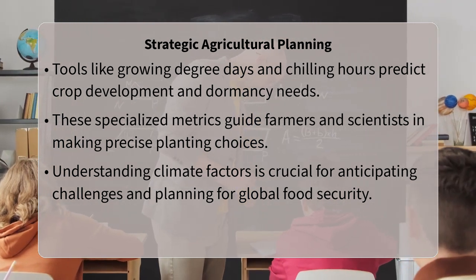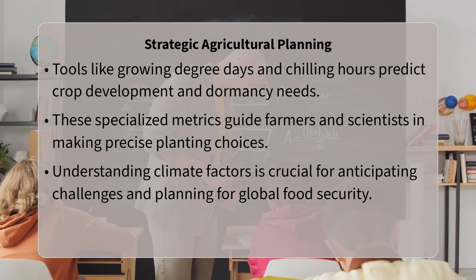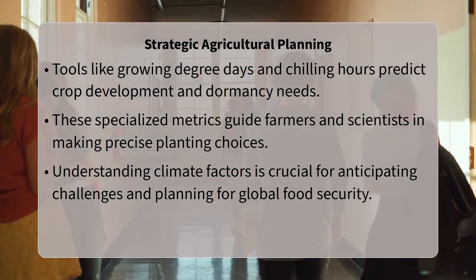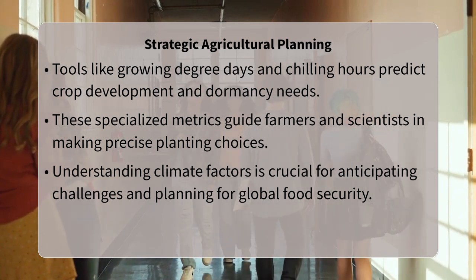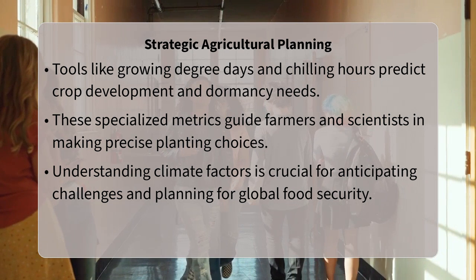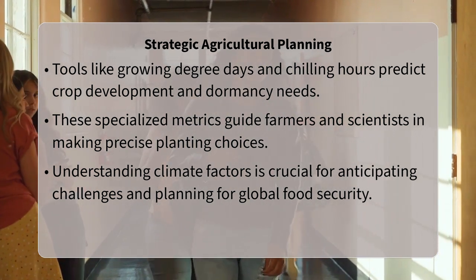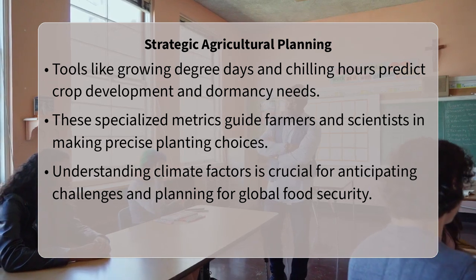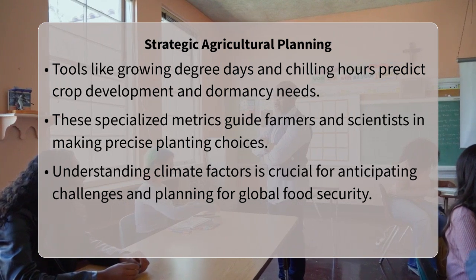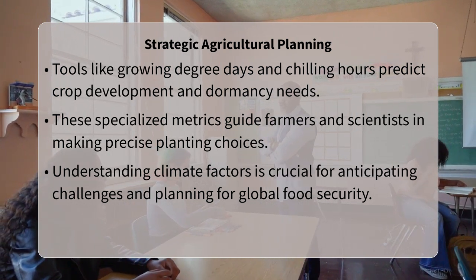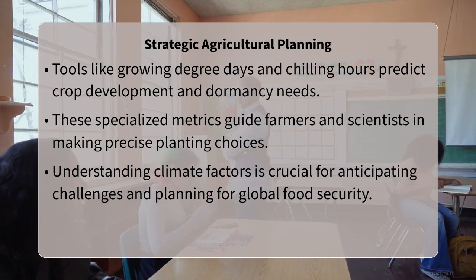For instance, researchers utilize tools like growing degree days, a measure of heat accumulation over a period, to predict crop development stages. They also monitor chilling hours, the total amount of time a plant needs to spend at cool temperatures to break dormancy and flower, especially crucial for many fruit trees. These specialized metrics provide deeper insights into the precise thermal requirements of plants, helping agricultural scientists and farmers make informed decisions.